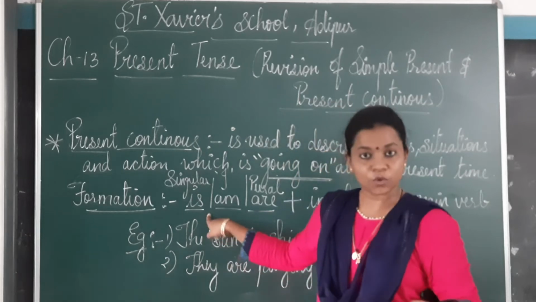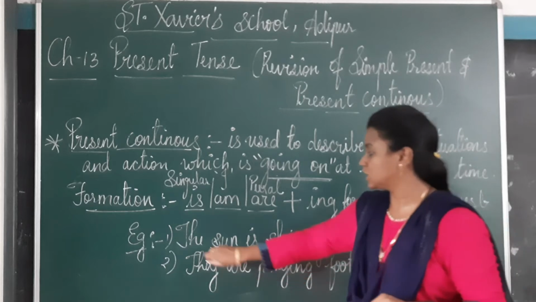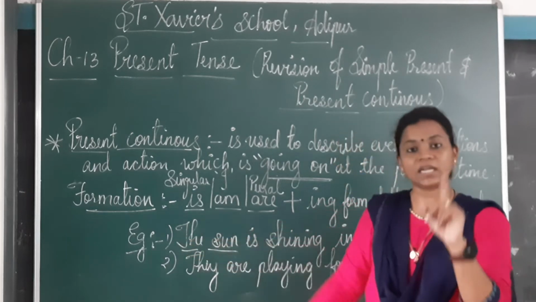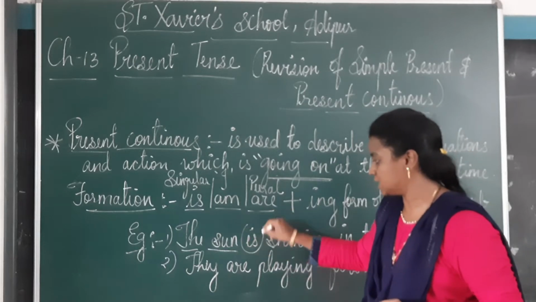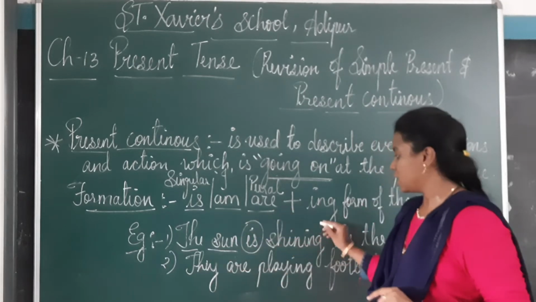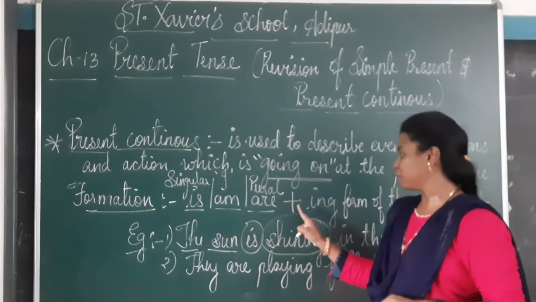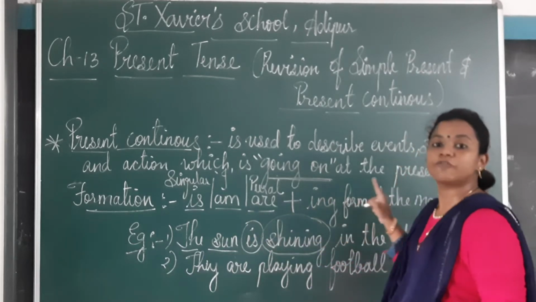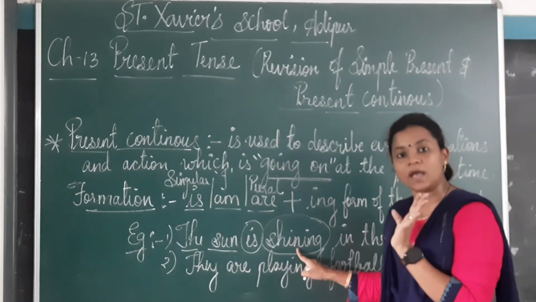So is we use when we have a singular subject, that is the sun. Now this is only the sun. Sun can be only one. So the sun is shining. Is, because it is singular. Shining. We use is and are plus the ing form of the main verb. Now वैसे इसका base form क्या है?